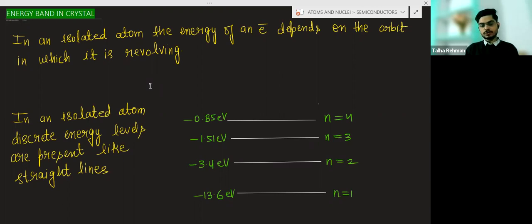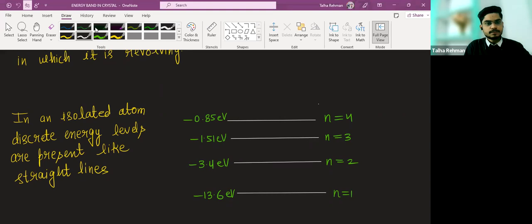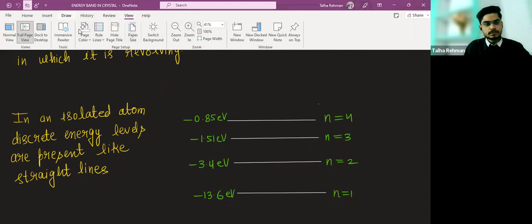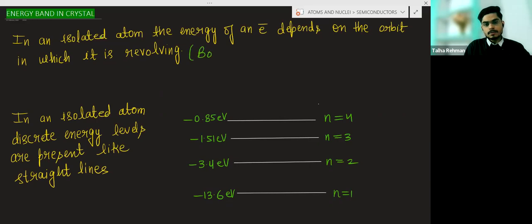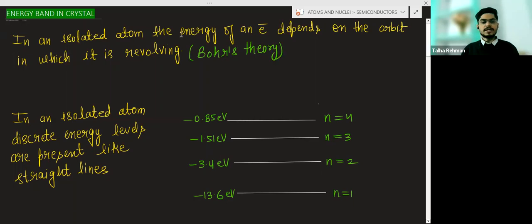Because according to the Bohr's model, the energy of an electron revolving in a particular energy level is fixed. According to Bohr's theory, in an isolated atom, the energy of the electron depends on the orbit in which the electron is revolving.